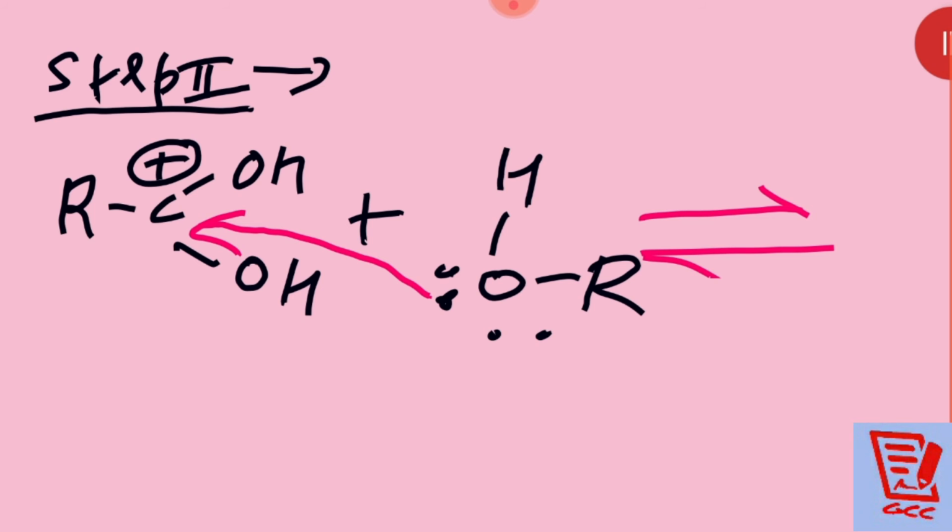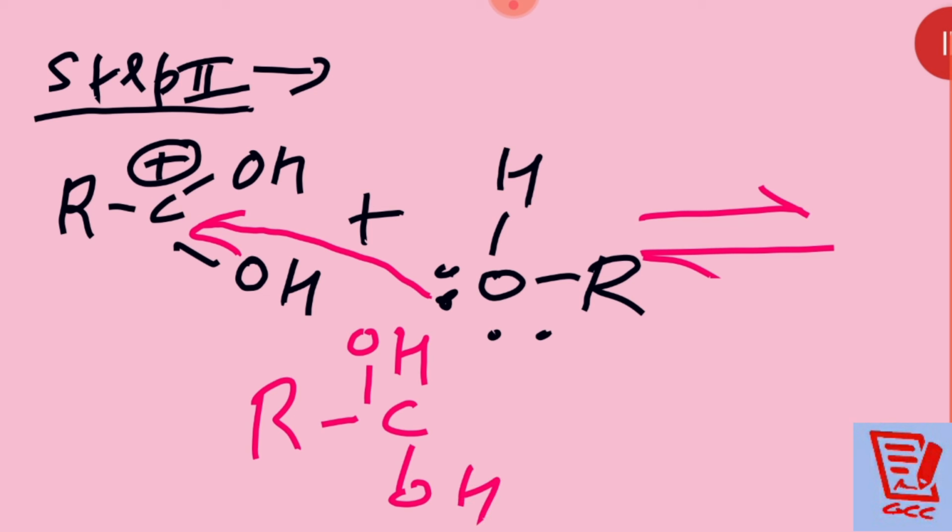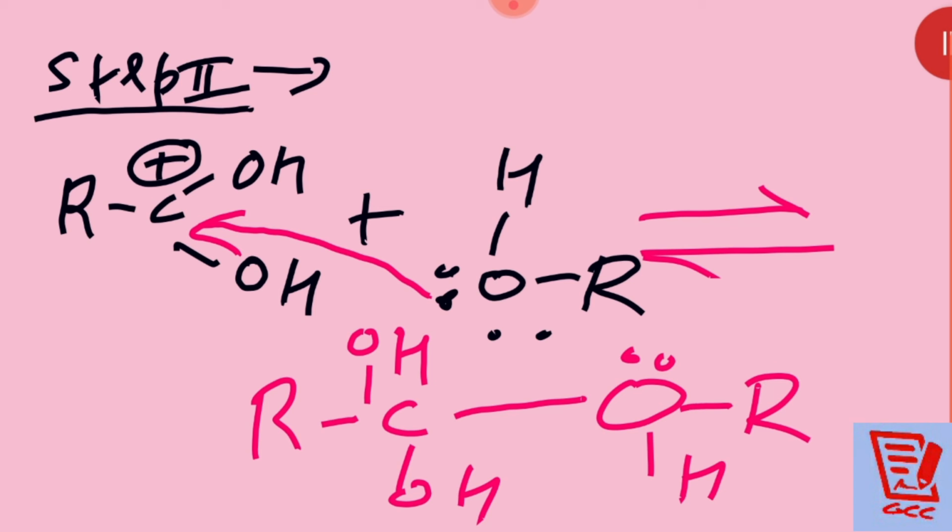Then the product will be R C OH, then there is OH, and this O will attach to this carbon, OH R. Yes or no?